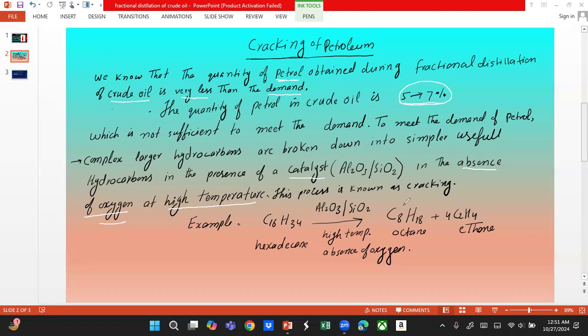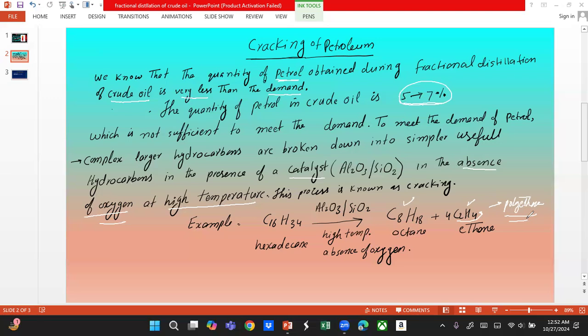For example, we can get octane. Octane is a very integral part of petrol. This was our main objective, to break down complex, less useful hydrocarbons of crude oil. Then we also have ethene molecules. This ethene is used to make polyethylene basically. Polyethylene is used for making shopping bags. This is another use of cracking.